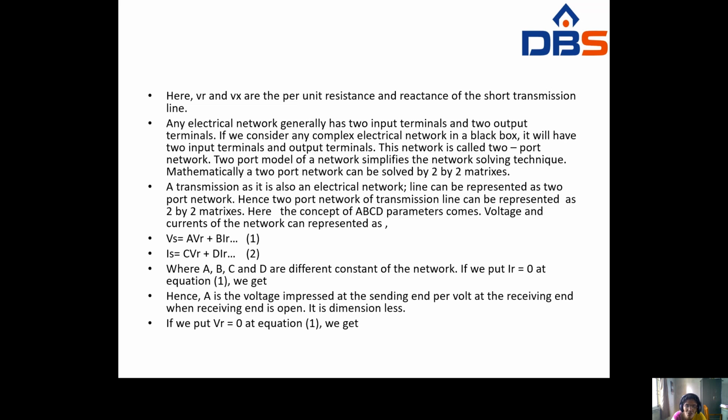Hence, the two-port network of a transmission line can be represented by the concept of ABCD parameters. According to the ABCD parameters, Vs equals A into VR plus B into IR, and IS equals C into VR plus D into IR, where A, B, C, D are the different constants of the network. If you put IR equal to 0, you can get the A value.